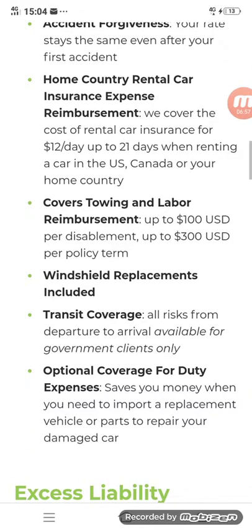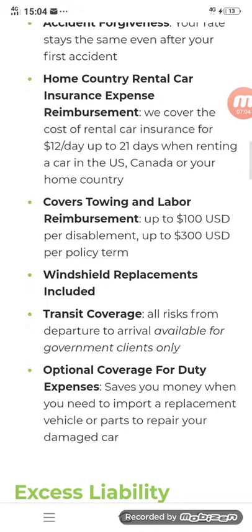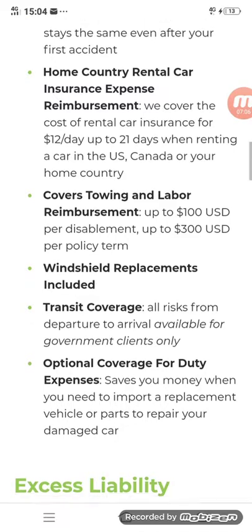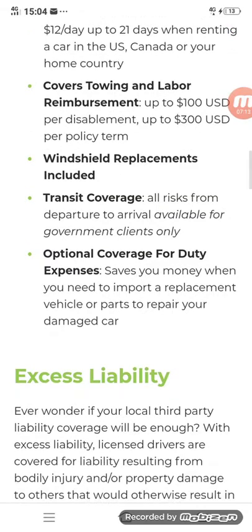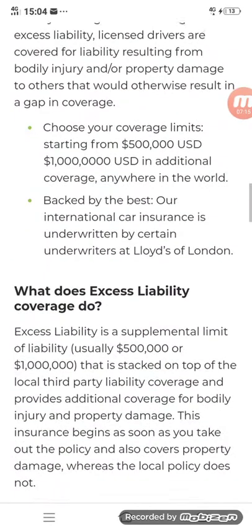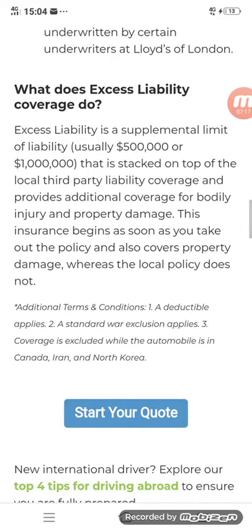Covered towing and labor reimbursement up to $100 per disablement, up to $300 per policy term. Windshield replacement included. If you break your windshield, they will replace it. Transit coverage, optical coverage. That's all there.